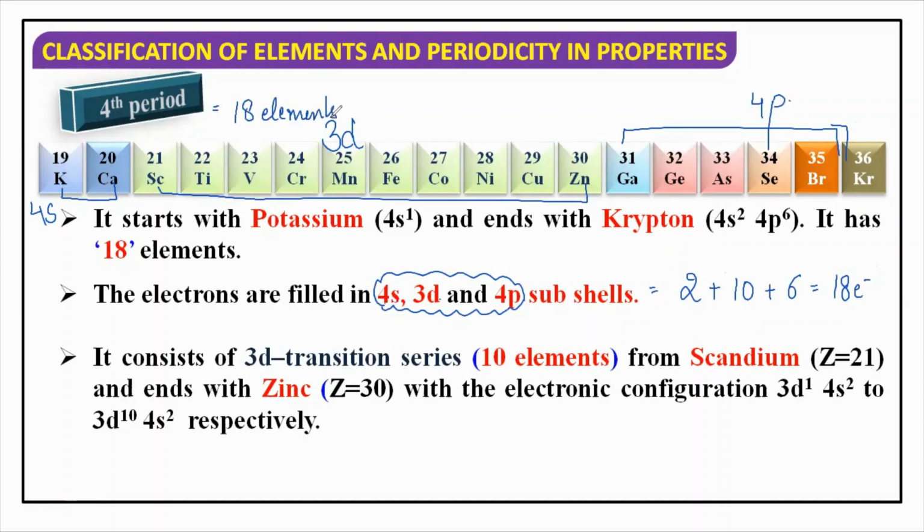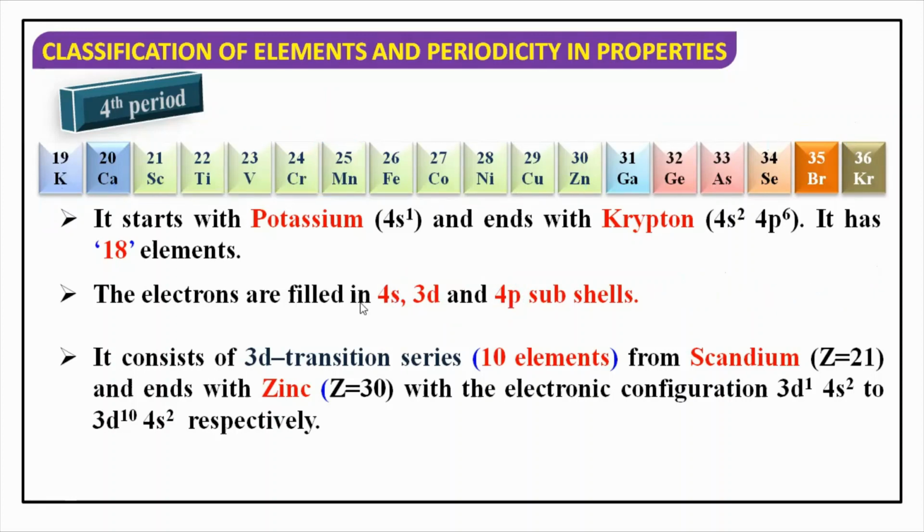So this is how, by looking into the electronic configuration, we can easily tell कि किस period में कितने elements होंगे.